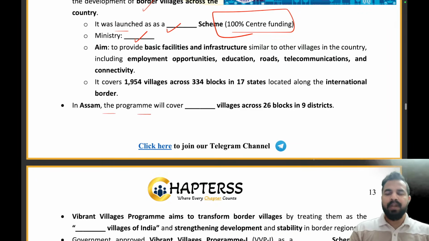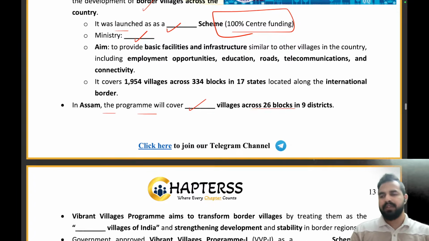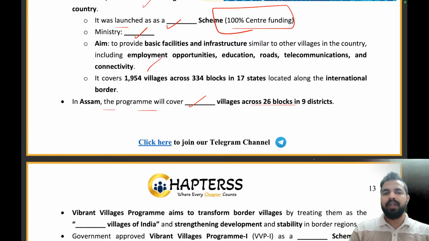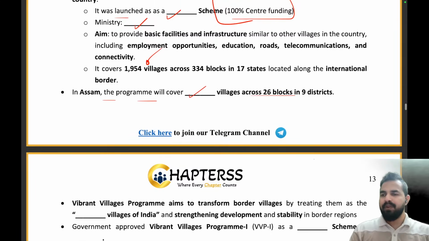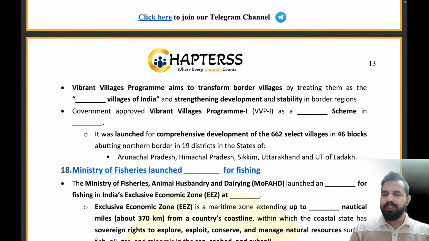In Assam, the program will cover how many villages? 140 villages across 26 blocks in 9 districts. And overall, we will be focusing on 1,954 villages. Clear, everyone? Clear, everybody? Let's move on to the next part.